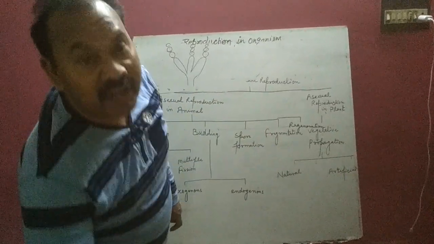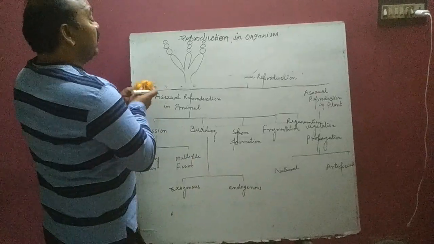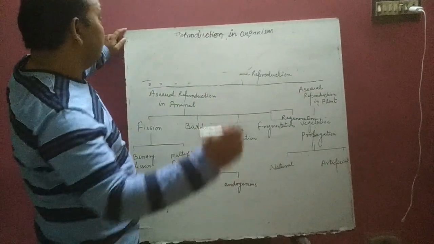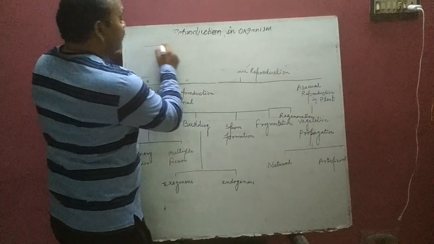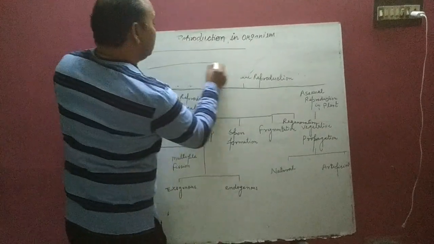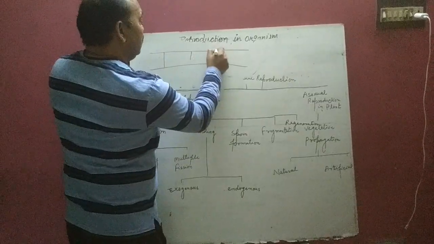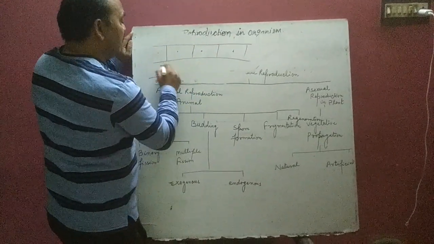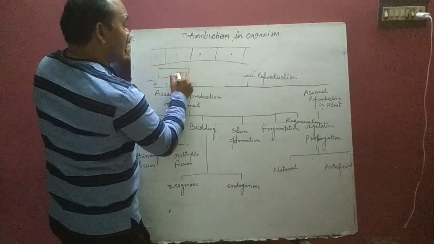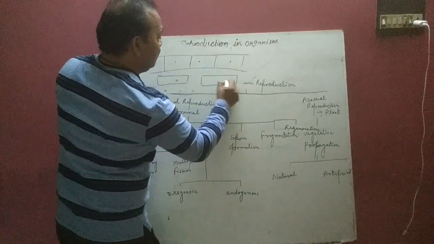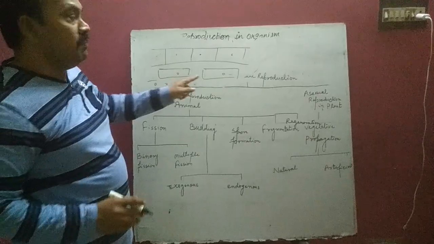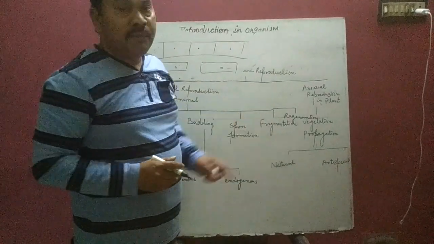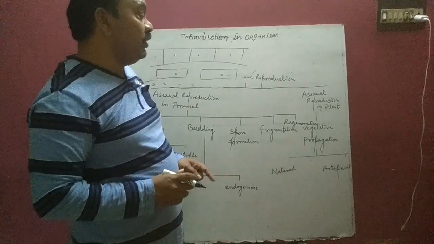And next is fragmentation. It occurs only in a filamentous body like the Spirogyra body. The body is divided into small pieces, and these small pieces germinate into new young ones. That type of reproduction is called fragmentation.